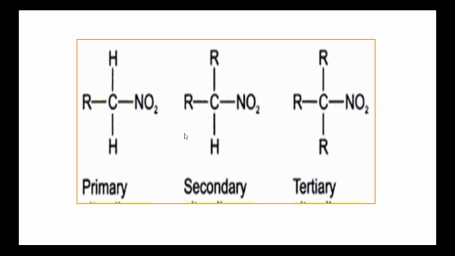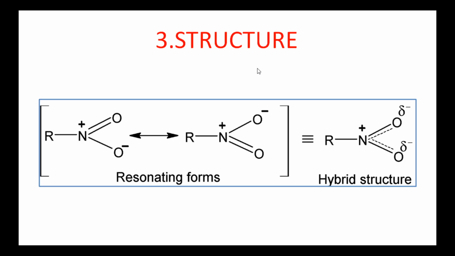Among these three nitrohydrocarbons, only primary and secondary nitrohydrocarbons are reactive because they contain active hydrogen atoms. In the primary nitrohydrocarbon, there are two active hydrogen atoms. In the secondary nitrohydrocarbon, there is only one active hydrogen atom. In tertiary nitrohydrocarbons, there are no active hydrogen atoms. All are carbon atoms, so tertiary nitrohydrocarbons are not reactive. Primary and secondary nitrohydrocarbons are highly reactive.